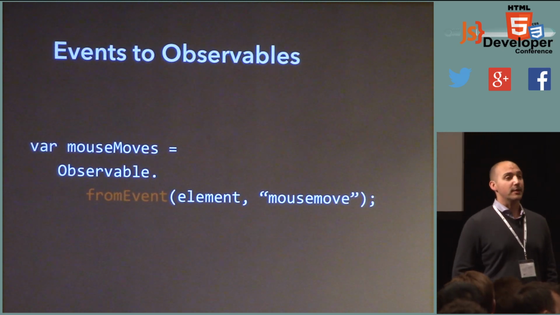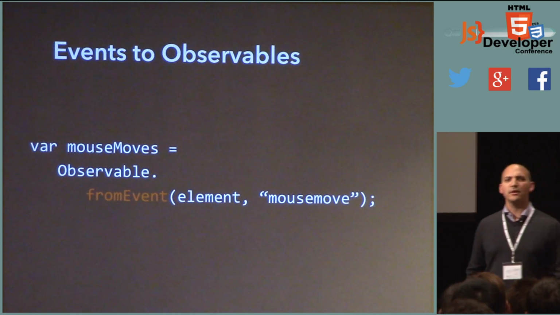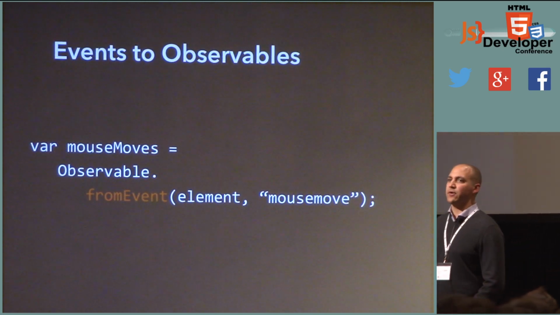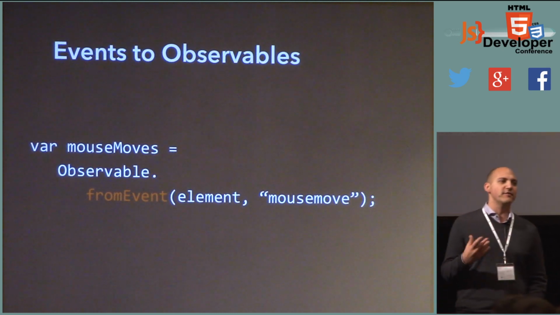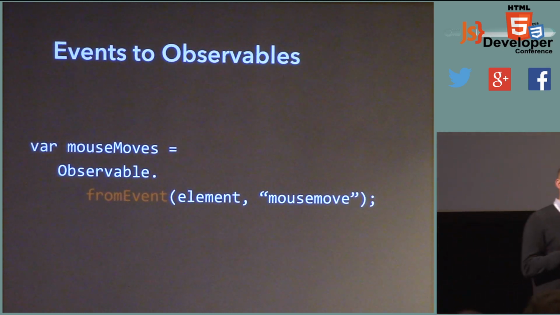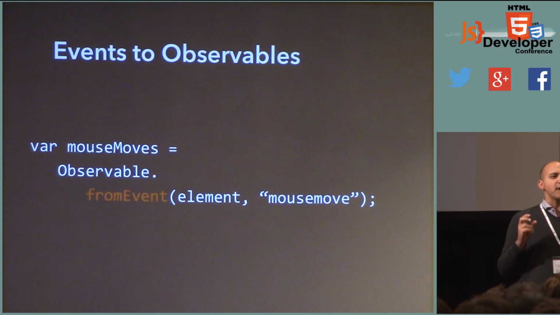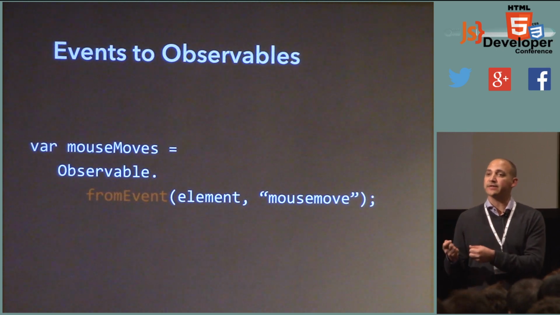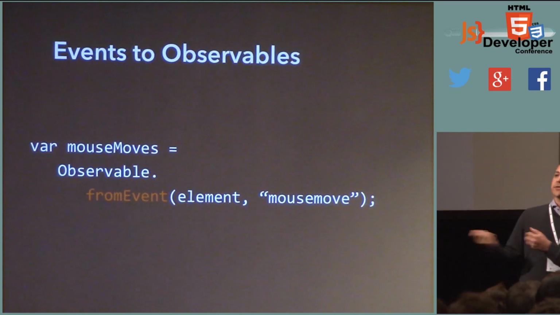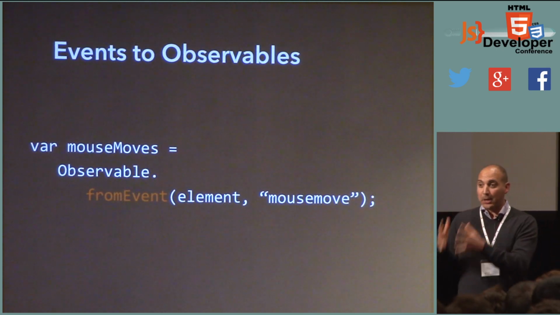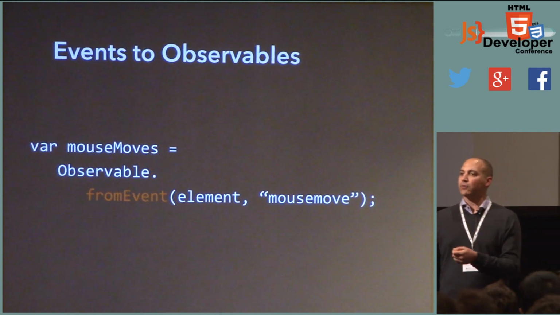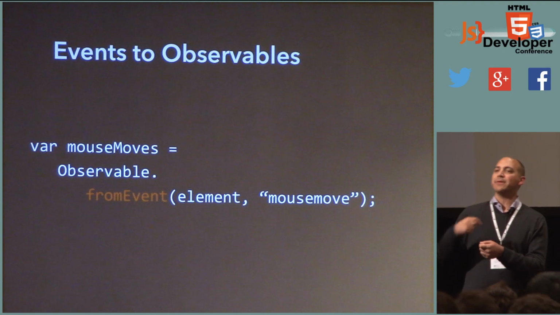Yep? Can you compare and contrast observables and node-style streams if you're familiar with? Yes. Great question. Who's familiar with node-style streams? Okay, because I know this event is mostly focused on developers on the front end, a lot of HTML dev comp. But for those of you who don't know, node-style streams are Node's answer to asynchronous I/O, meaning if I read from a file on Node, that's going to be asynchronous. It's going to call me back every single time it reads something. Now, it's not going to block when I call read, because that would be bad. There's no reason to block on I/O. So when I call read, it's going to read some data and then call me back when it's done.